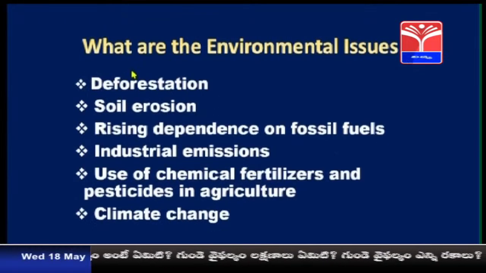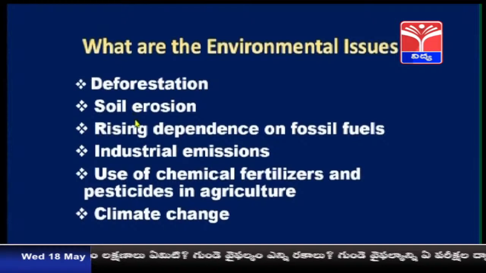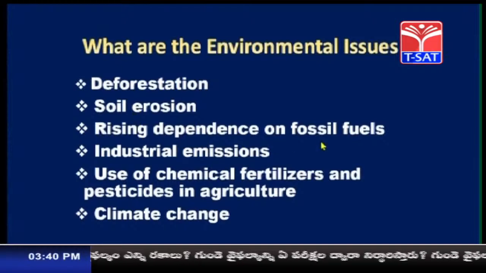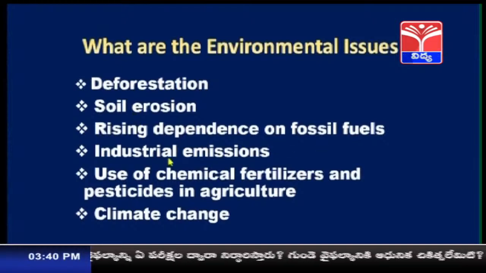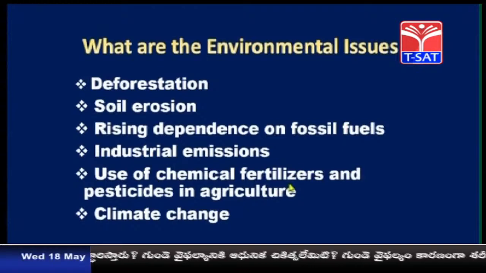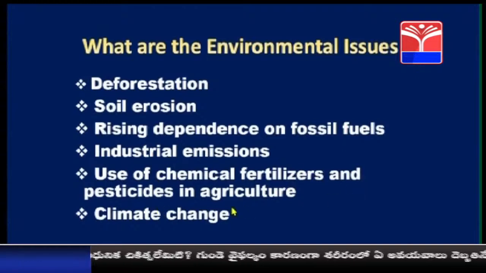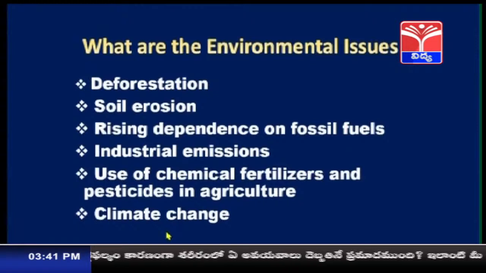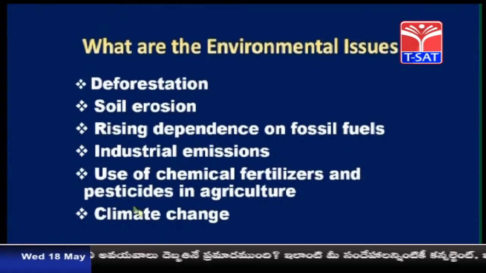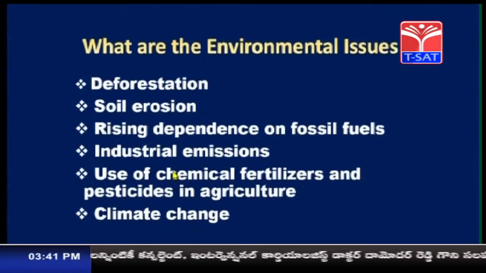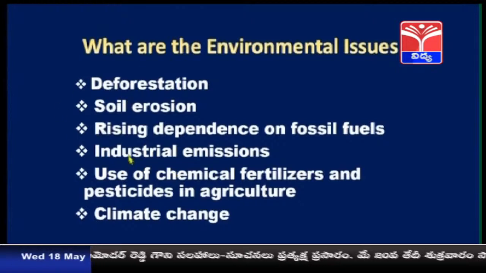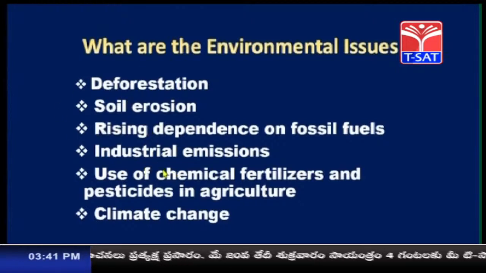Like deforestation, soil erosion, rising dependence on fossil fuels, industrial emissions, use of chemical fertilizers and pesticides in agriculture, and climate change. We are all experiencing the environmental issues in the present situation, isn't it? So that's why we have started Haritaharam for planting trees and to protect from soil erosion, etc.